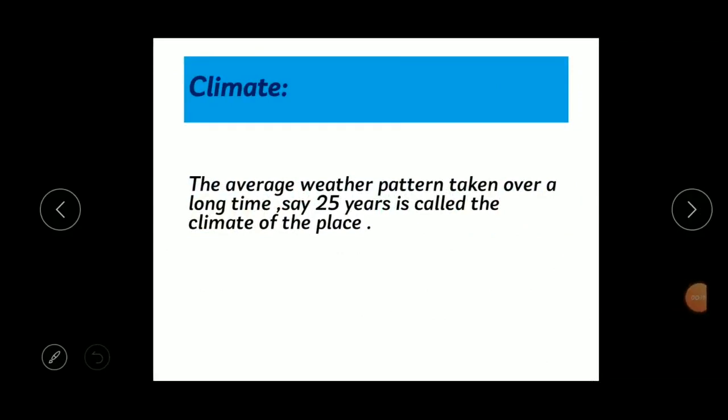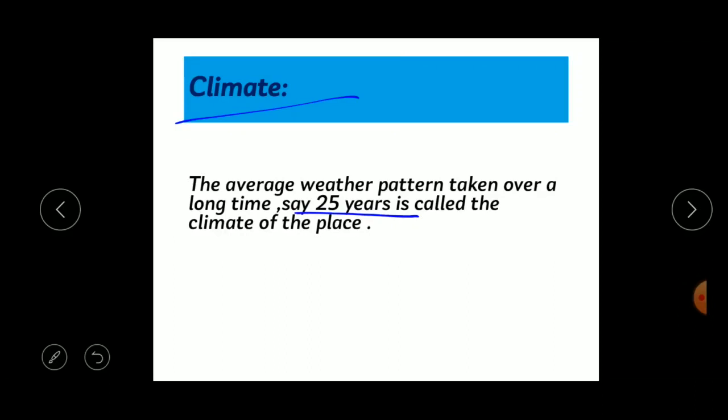The next concept is climate. Now, let us know what climate is. The average weather pattern taken over a long time, say about 25 years, is called the climate of the place. The meteorologists record the weather every day, as I told you, right? The meteorological department, or the meteorologists, record the weather every day.